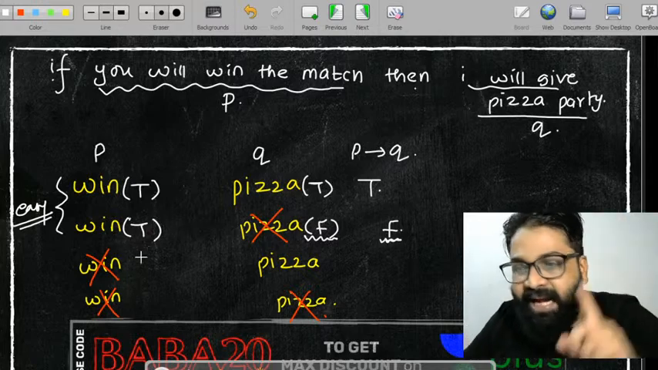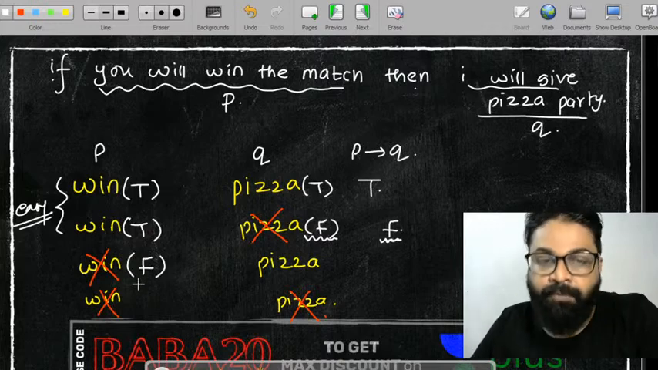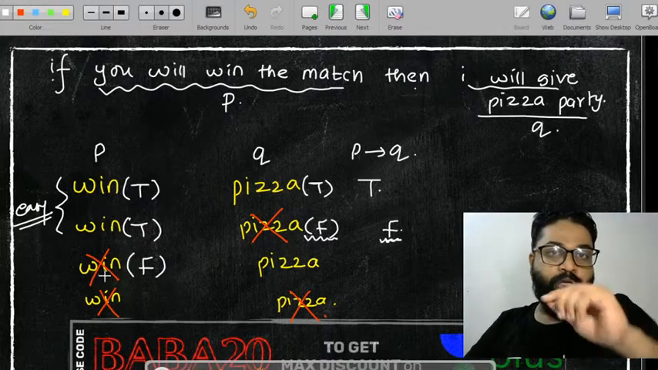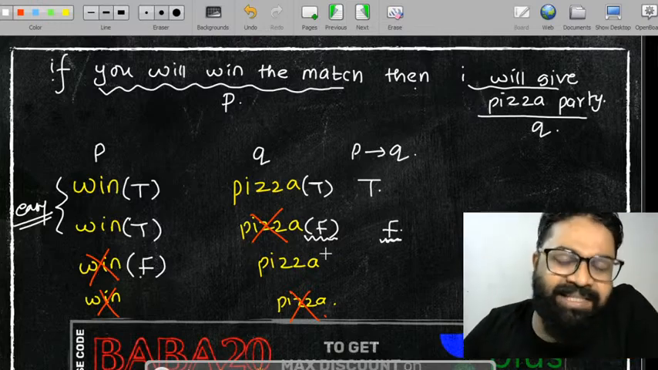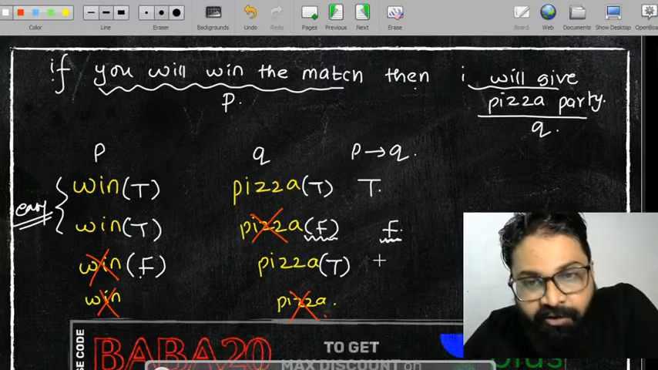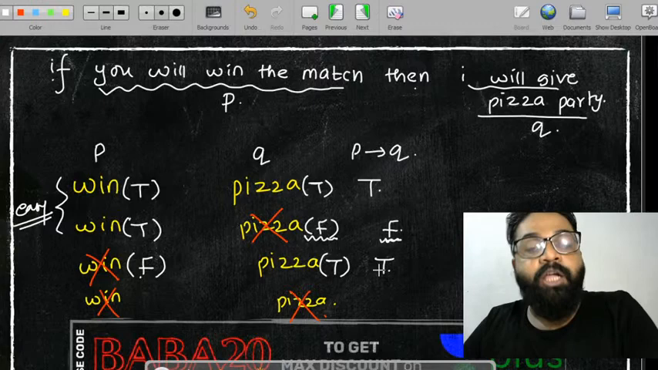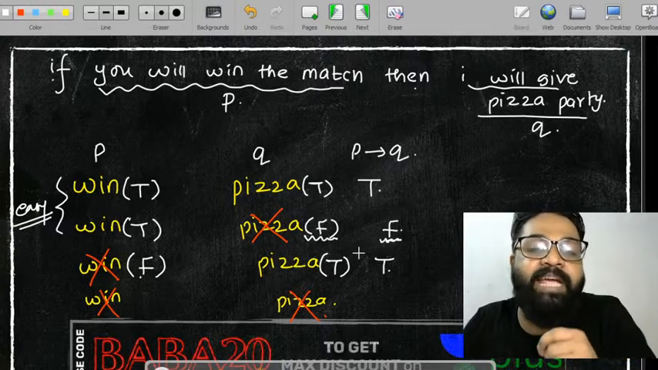तीसरा वाला केस है that creates a problem. You have not won the match. Okay, you have not won the match. Then, but still I am a good person. I gave you pizza. What will be the result of that? Result मेरा true आएगा क्योंकि मैं अपनी promise break नहीं कर रहा हूँ ना. See, I am not breaking my promise.